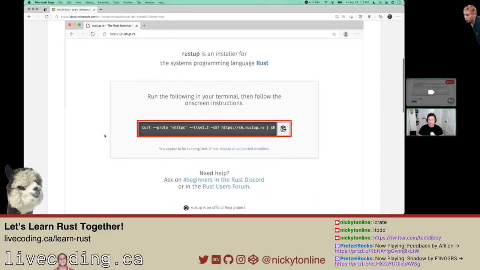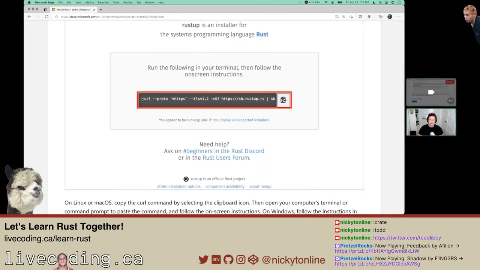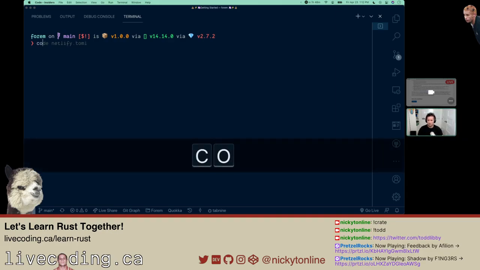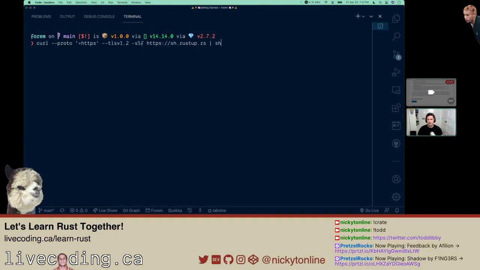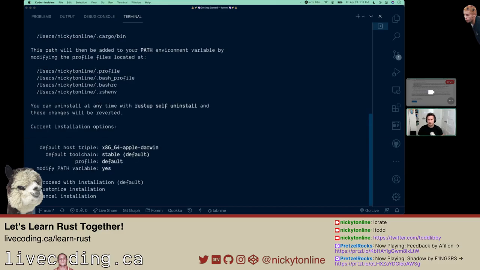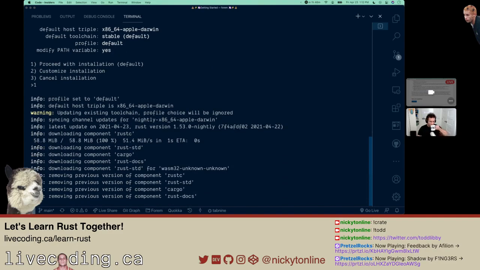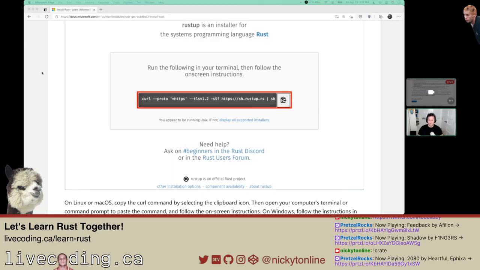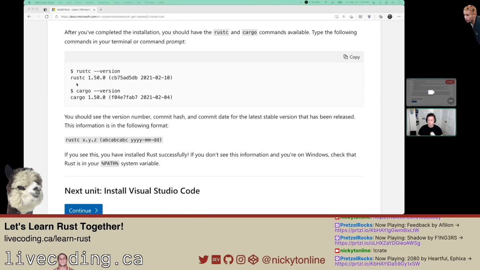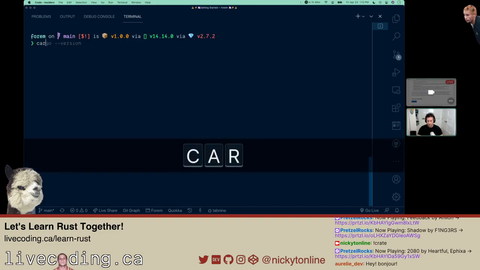Let's install Rust. I'm going to copy this. All right, so let's go curl. I do have the command already, but I am going to run it again. Proceed with installation. Yes. So we installed Rust. Now we're going to verify the versions are installed. So let's go back. It's going to write cargo version.